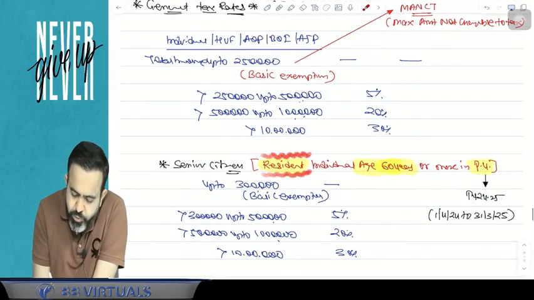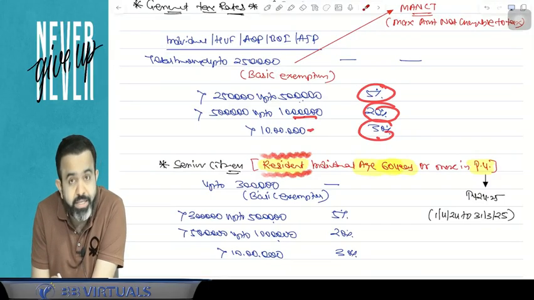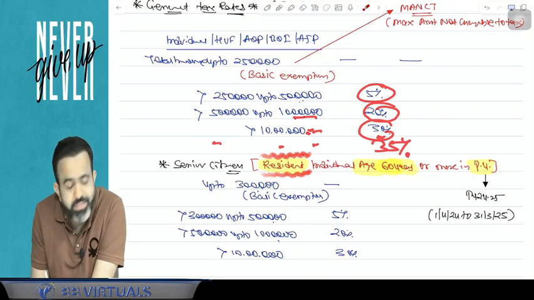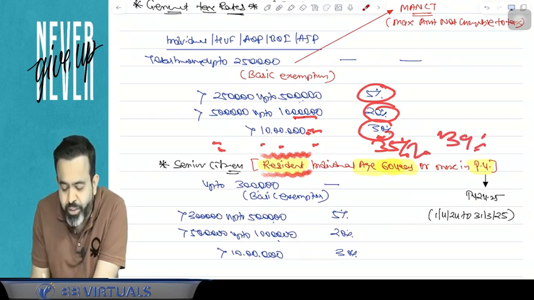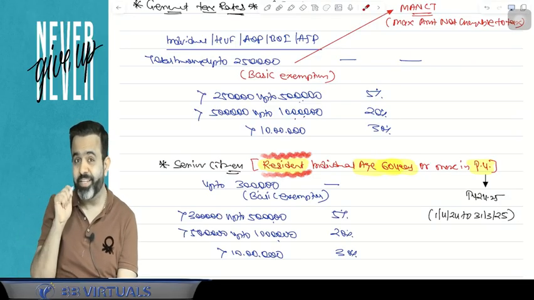Okay, 2,50,000 to 5 lakh 5%, 5 lakh to 10 lakh 20%, more than 10 lakh, suppose they increase like 10 lakh to 50 lakh 30%, more than 50 lakh to 1 crore, suppose it is 35%. After that, more than 2 crore, that is 39%, 42%. They can increase the slab rate also. But guys, they have not increased the slab rate.